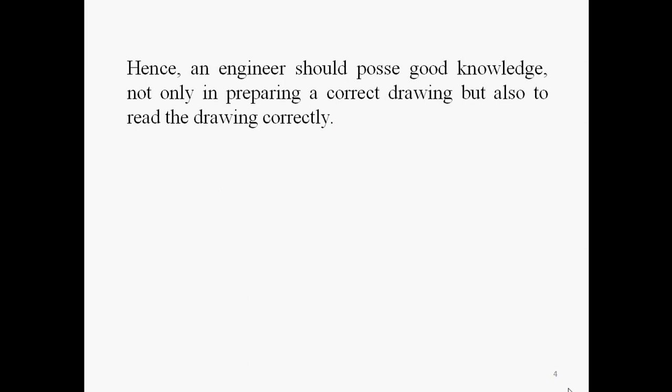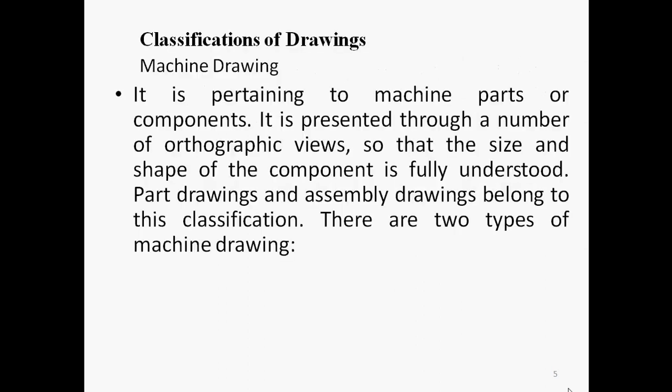He must know what is meant by single triangle, double triangle, three triangle, four triangle. If you consider tolerances, what is H7, G6, M5 like that. Then what are open tolerances? What is GD&T, that is geometric dimensioning and tolerancing, meaning parallelism, flatness, cylindricity, circularity? The design engineer must know, as well as every person from every department must prepare the correct drawing as well as read the correct drawing.